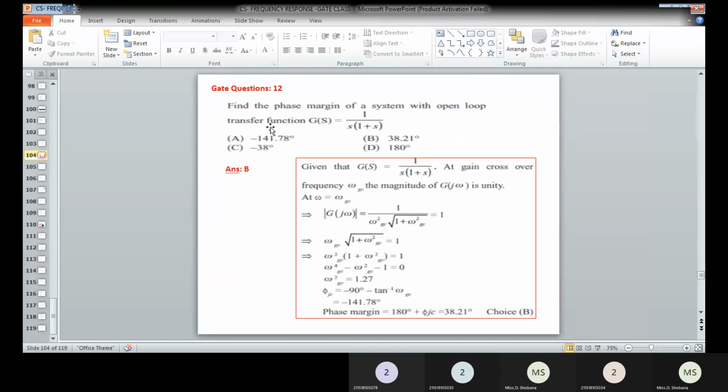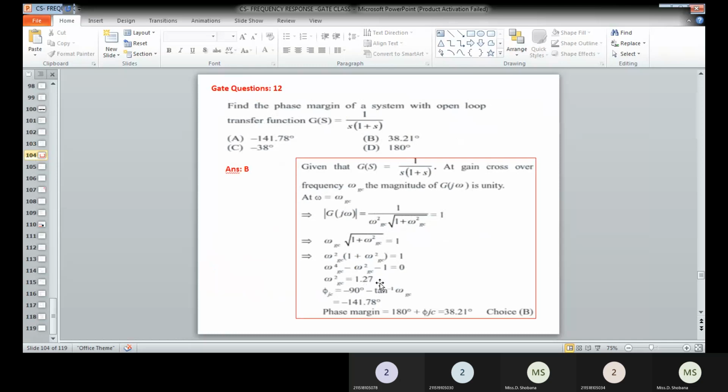The last problem is to find the phase margin of the system for the given transfer function G of s equal to 1 divided by s into 1 plus s. As usual, we have to determine the magnitude. Magnitude is nothing but 1 divided by omega into root of 1 plus omega square, and that is equal to 1. Instead of omega you have to substitute omega gc and determine that value.